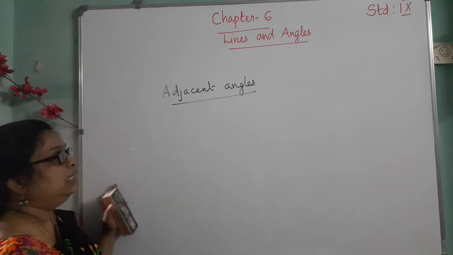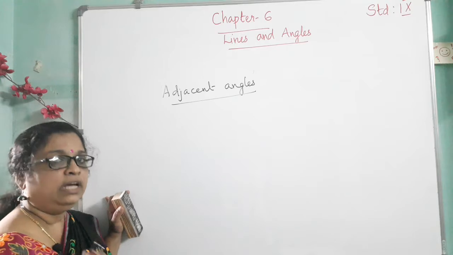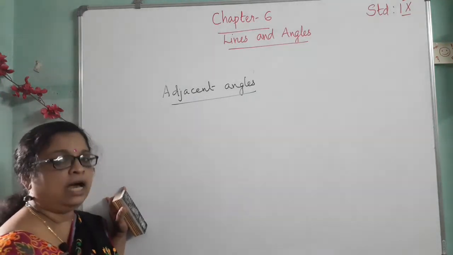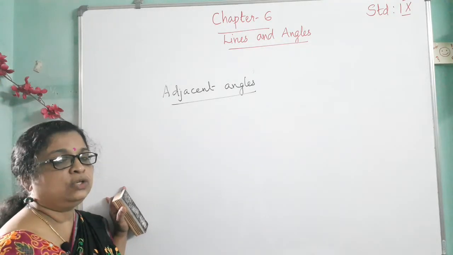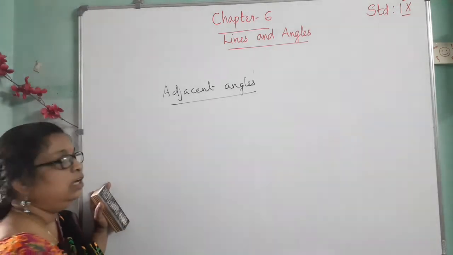Adjacent angles. Two angles are said to be adjacent angles if they have a common vertex, a common arm, and their non-common arms are on both sides of the common arm.